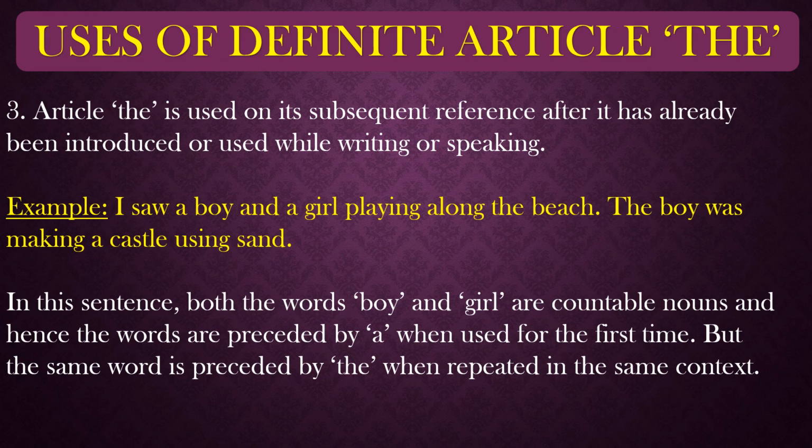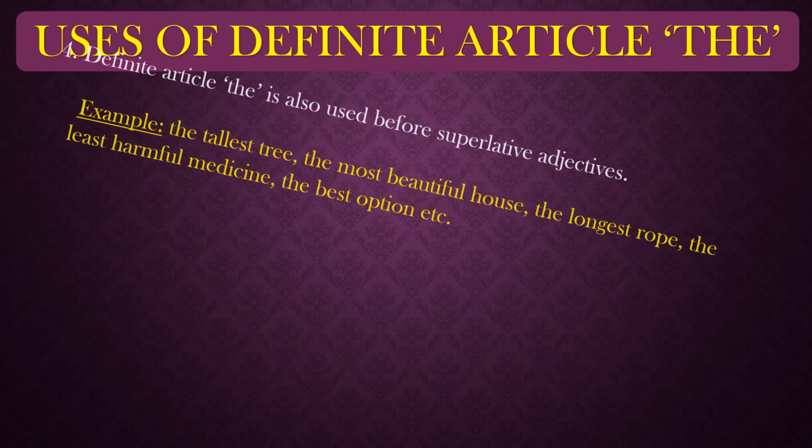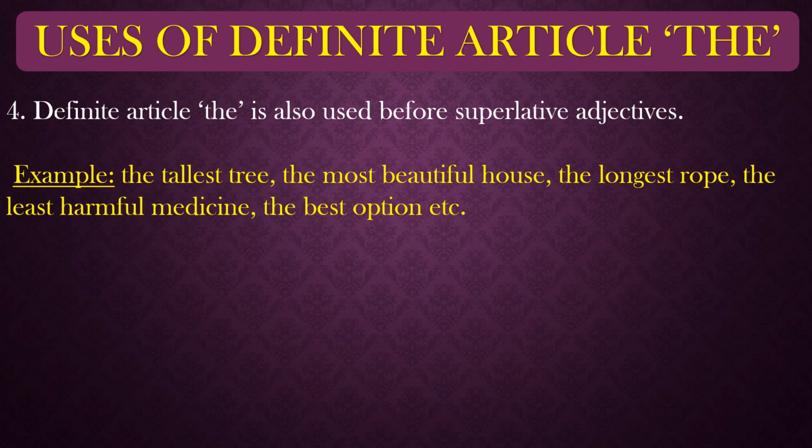Got it? The next rule is that the definite article the is also used before superlative adjectives. Superlative adjectives, in front of them also we use the article the. The tallest tree, the most beautiful house, the longest rope, the least harmful medicine, and the best option. These are some examples of it. Before superlatives, not the comparatives.